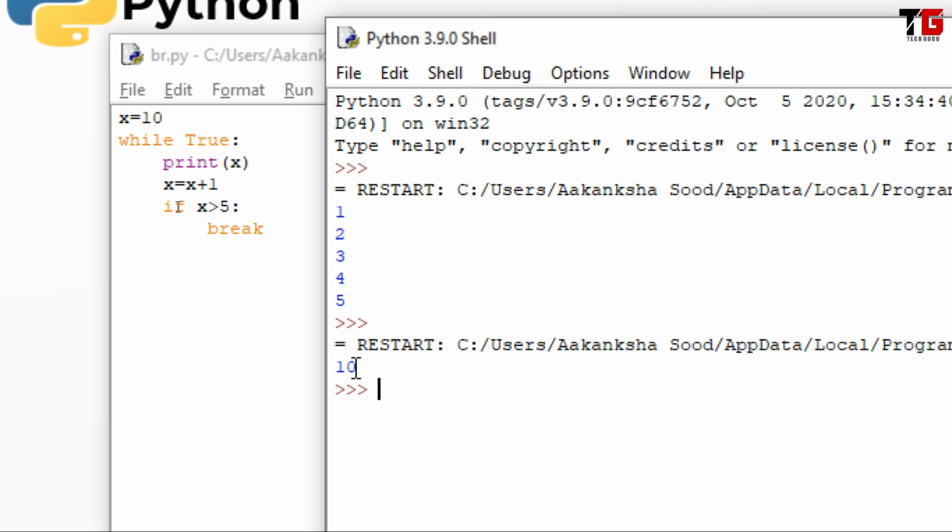This is not the case with a simple while if I have given the condition here, because in a normal while the condition is checked here, and if it is not satisfied, then the loop will not execute. But right now I am having True in the while. It means this while loop is equivalent to do while in any other programming language. So I hope it is clear now.